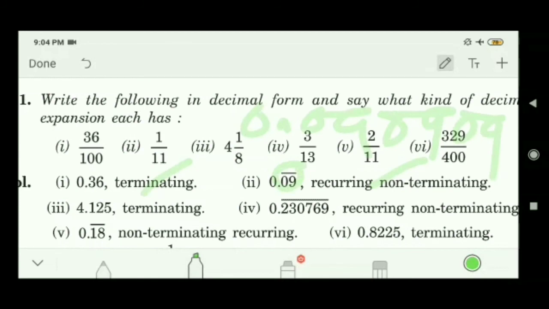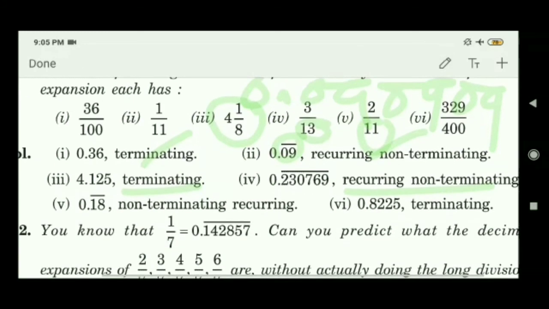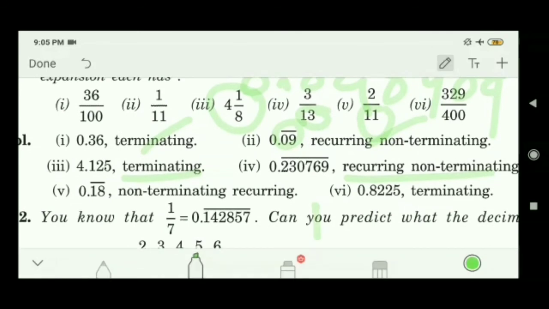Similarly, here 4 whole 1 by 8. In 4 whole 1 by 8, 8 is there in the denominator. So it is nothing but a multiple of 2. So it is a terminating decimal number. Here 13 is there. So recurring, non-terminating. Here 11 is there. So it is also non-terminating and recurring. And here 400 is there. So terminating rational number.